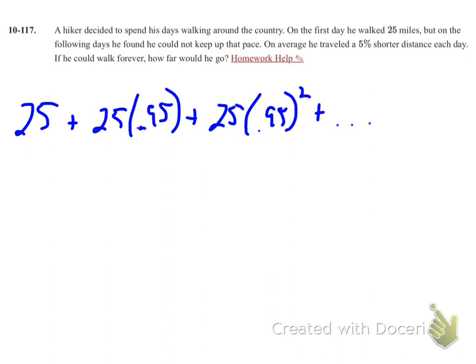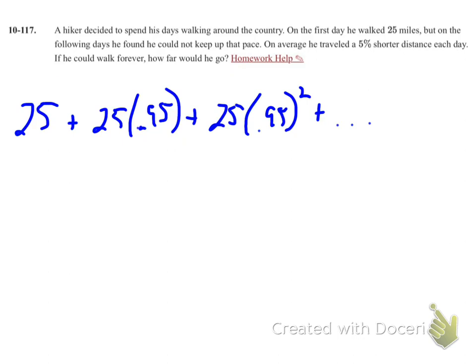A couple things to notice also about this problem is we are looking at if he could walk forever. That means this is now an infinite geometric series. Our multiplier is less than 1 but greater than 0, so that it will work out. We cannot have an infinite series if our multiplier is greater than 1.